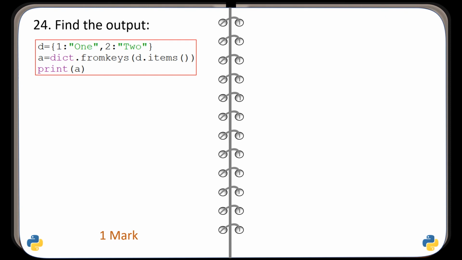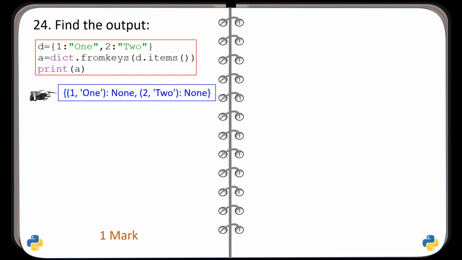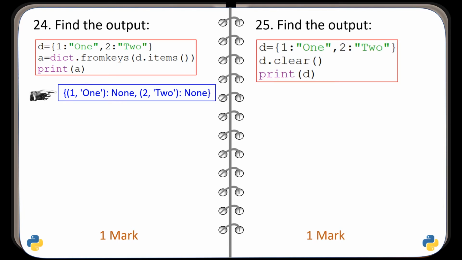Question number 24. Find the output of the given code. And here is the correct output. Question number 25. Find the output of the given code.